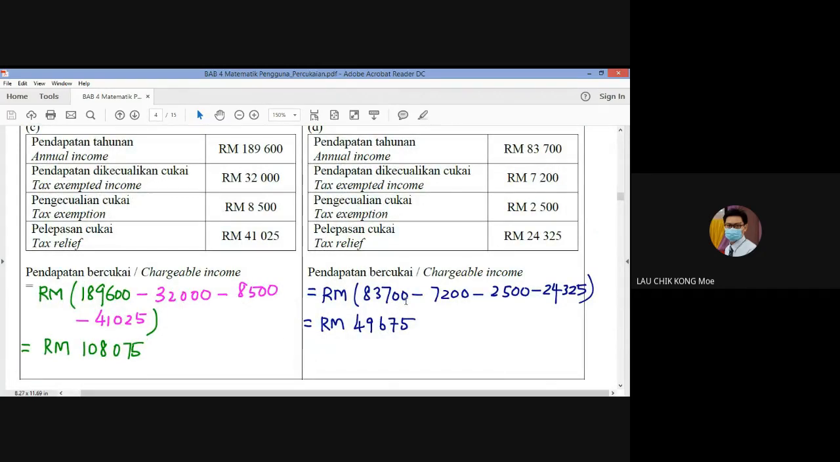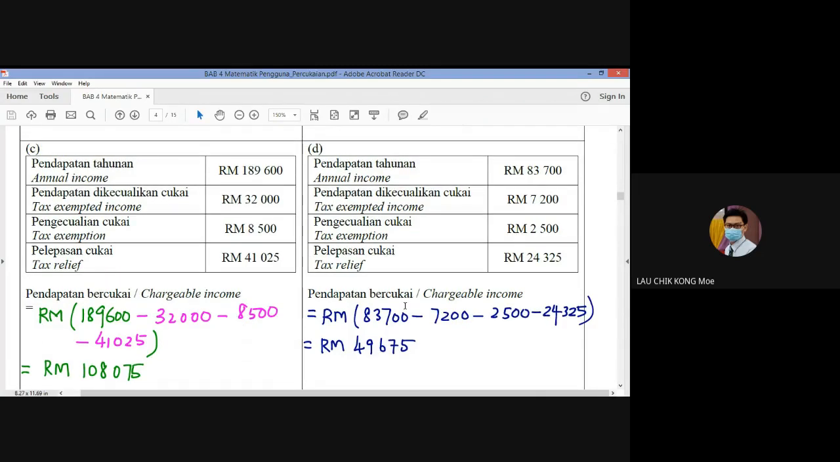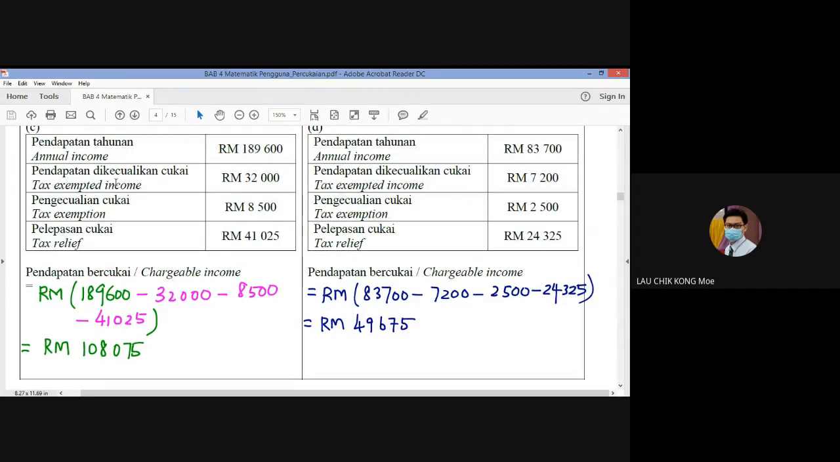All right, and then C, the annual income is 189,600 ringgit. So this is quite a big amount for the annual income. Okay, tax exempted income is 32,000. Tax exemption 8,500, and tax relief is 41,025 ringgit. So we also minus, and then our chargeable income is 108,075 ringgit.